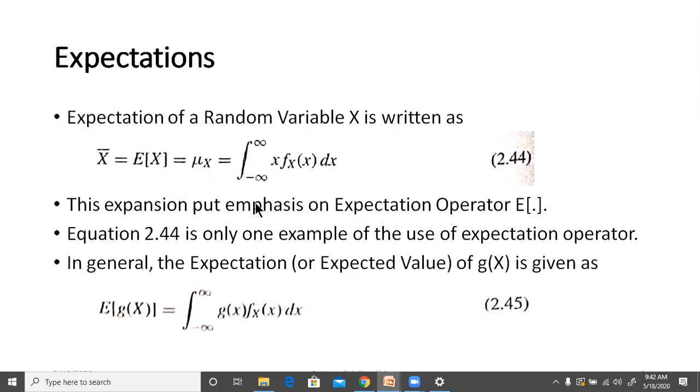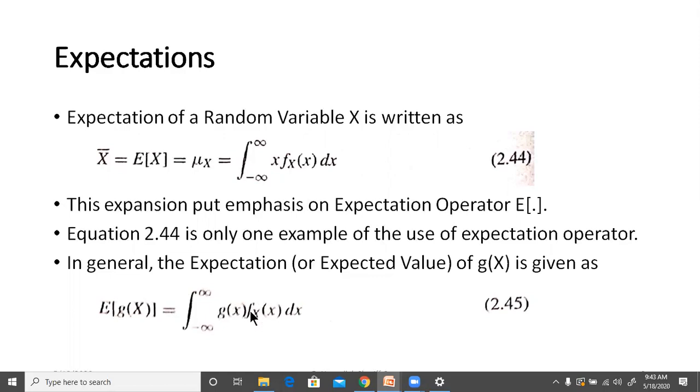So this expansion puts emphasis on what is known as the expectation operator. Okay, we have here E of x. It can be E of anything else. So equation 2.44 is only one example of the use of the expectation operator. In general, we can have the expectation or expected value of any function g(x), and that is given as E of g(x) is equal to integral from minus infinity to infinity of g(x) f_X(x) dx.